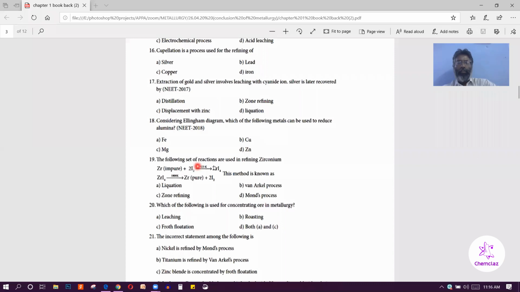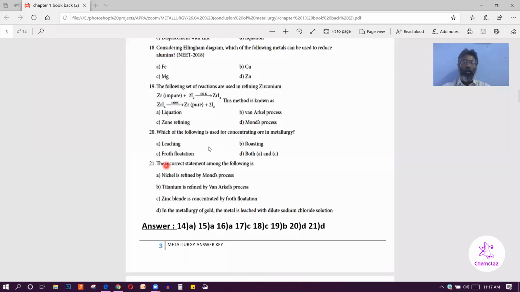The following set of reactions are used in refining zirconia. This method is known as Van Arkel process. B option. Which of the following is used for concentrating ore in metallurgy? So out of 3, which one is concentration method? Leaching, froth flotation. So the correct answer is D option, both A and C.